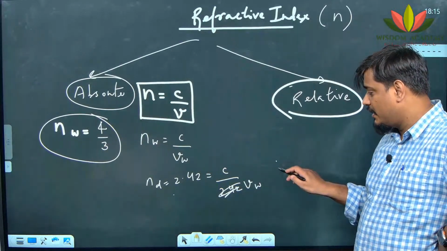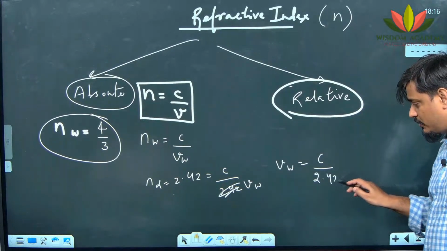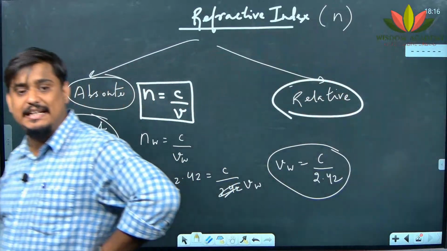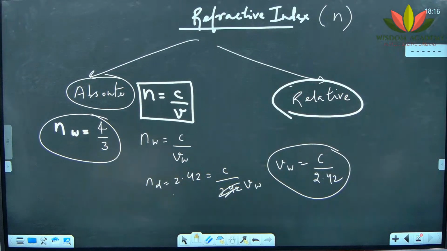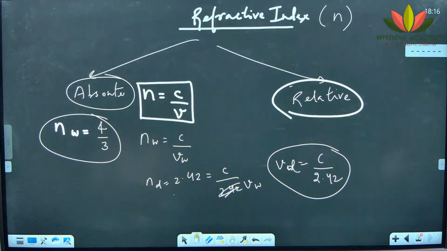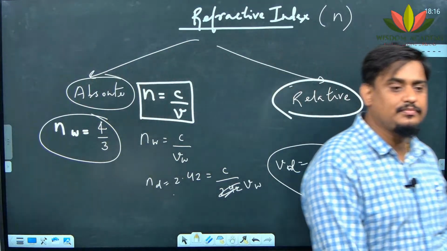It says that V of diamond will become equal to C divided by 2.42. It means the velocity of light in diamond is 2.42 times slower as compared to the speed of light in vacuum. Isn't it?